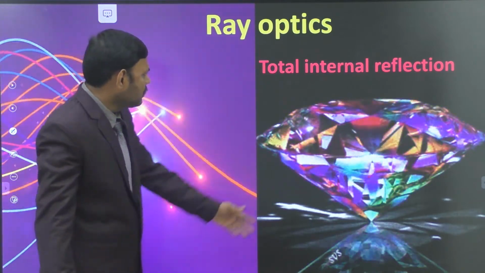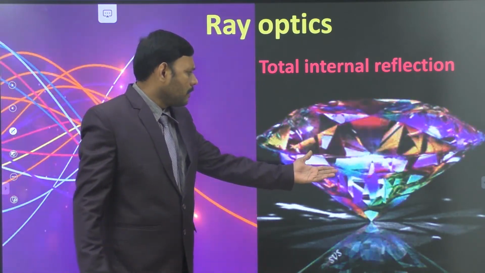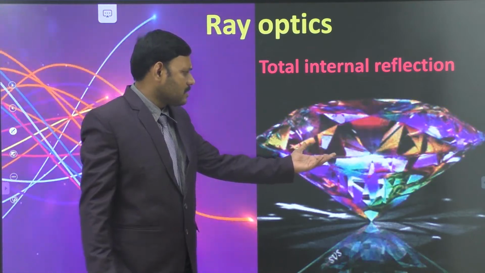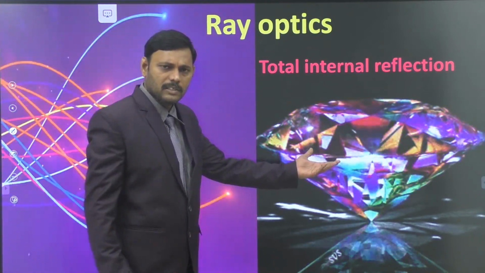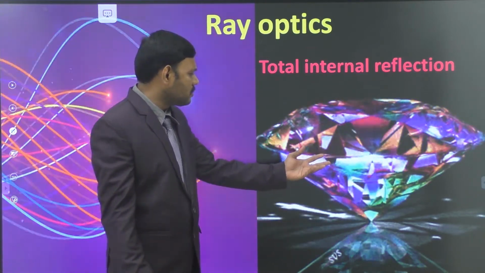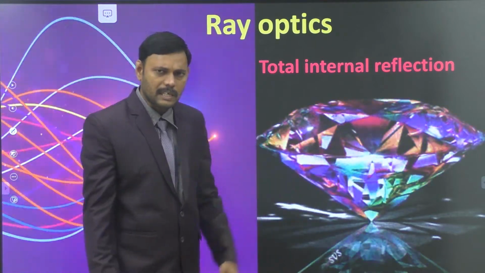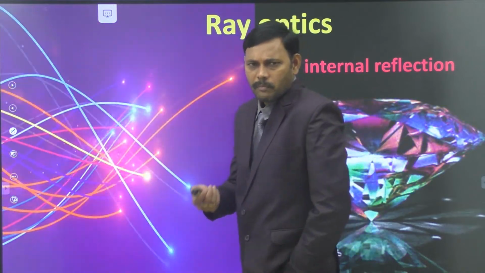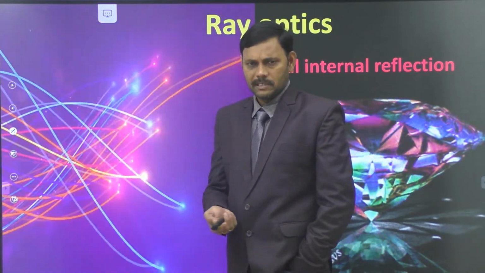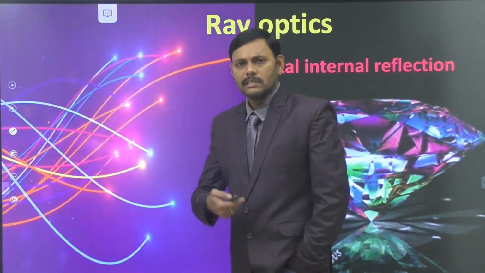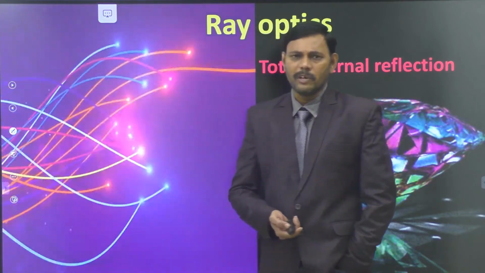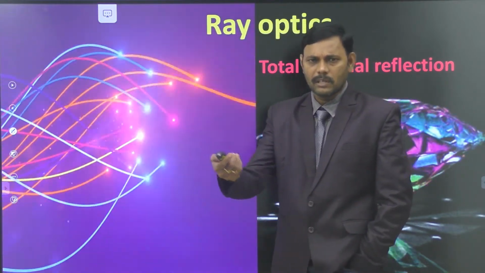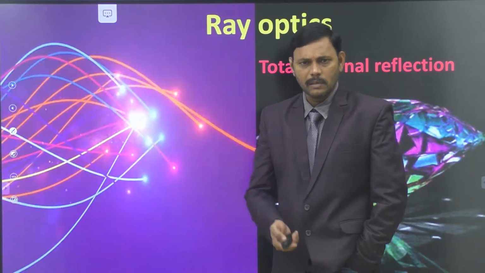Here you are observing the diamond. We know the glorious glitterance exists for the diamond. This glorious glitterance of the diamond is due to the phenomenon of total internal reflection. Nowadays we are using a lot of information through the internet. So there is communication in the form of radio waves from one continent to another continent, from one place to another place.